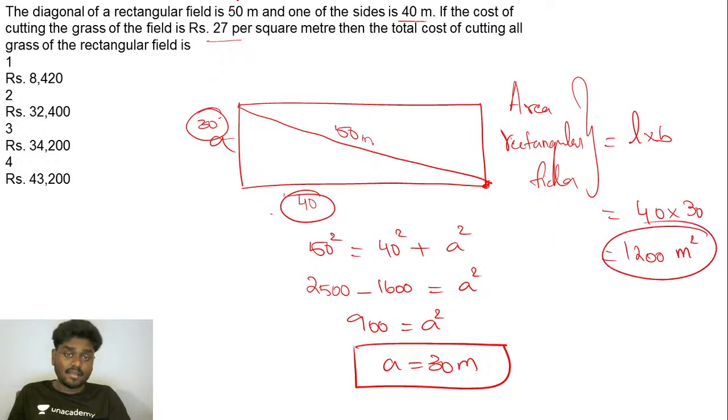I know the fact that for 1 square meter, rupees 27 is being charged. For a total of 1200 square meter, how much rupees will I be charging here? So you just need to multiply this. Just do this and tell me what exactly will be the answer for this thing. Come on.